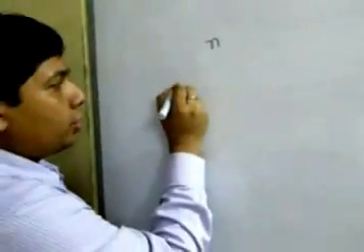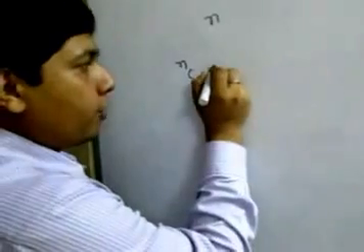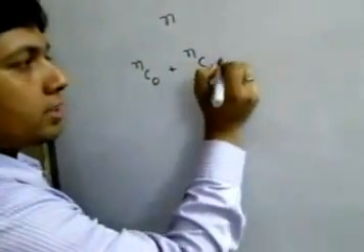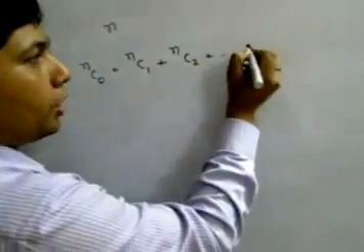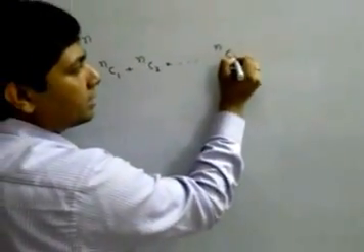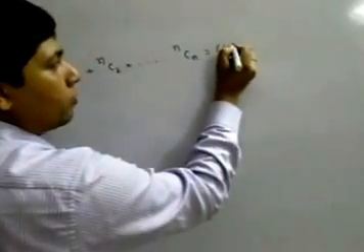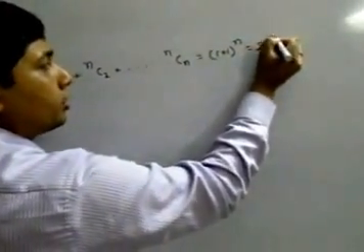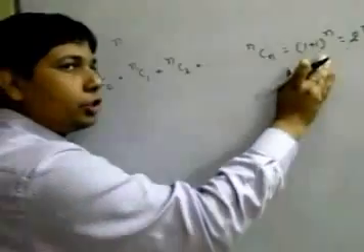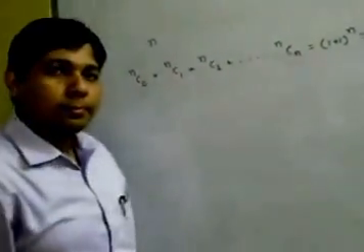If you select 0, then you can select it in NC0 ways. If you select 1, then you can select in NC1 ways. Or if you select 2, then NC2 ways, plus so on. If you select n articles, then NCn ways. By binomial formula, this is equal to (1 plus 1) to the power n, or 2 to the power n. So this is the formula to select 0 or more articles out of n given articles.